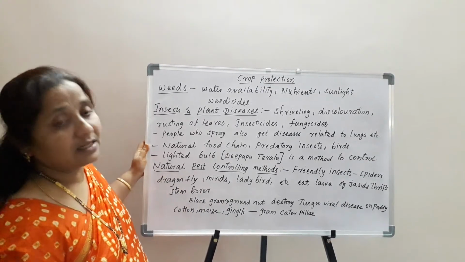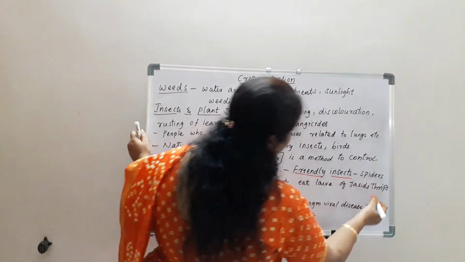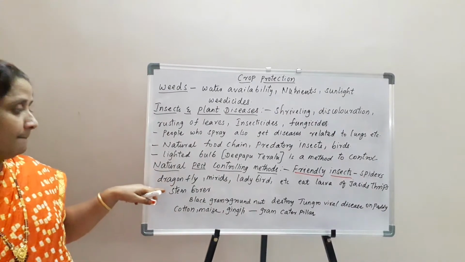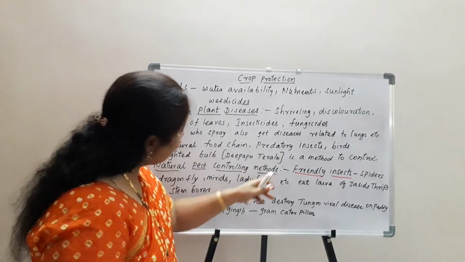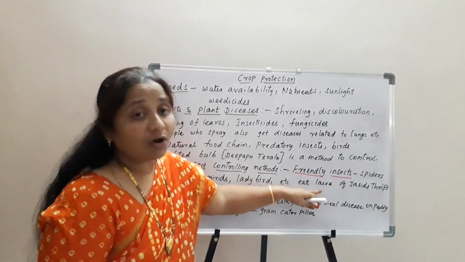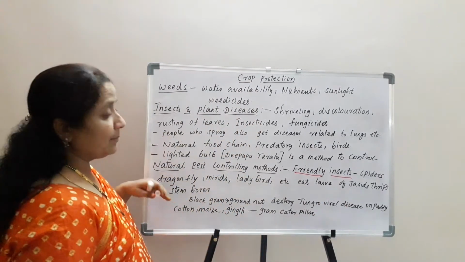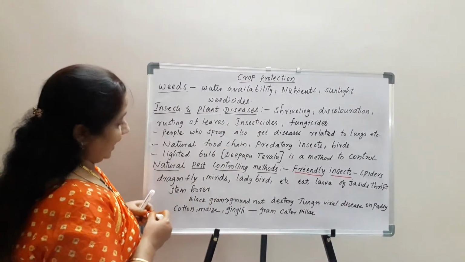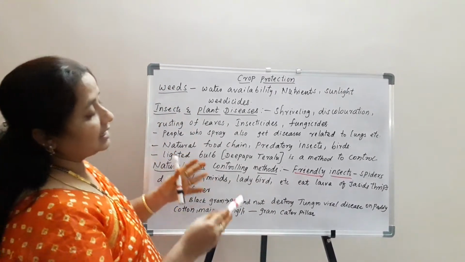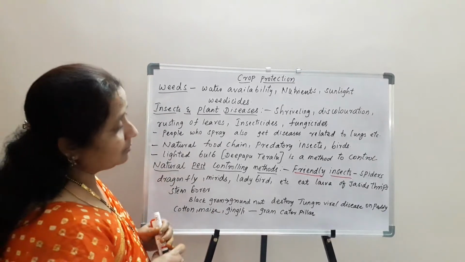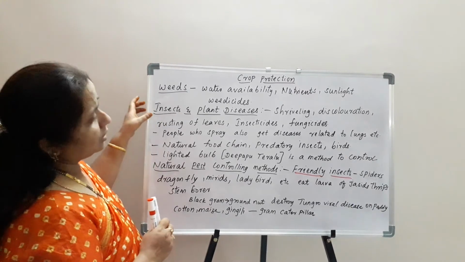Such insect eating insects can also be called friendly insects, like spiders, dragonfly, ladybird, etc. These different types of insects eat the larvae of jassids, thrips, stem borer type of insects, etc. When these insects are allowed to grow in the fields, other harmful insects and harmful microorganisms can be destroyed. So these insect diseases are of different types.